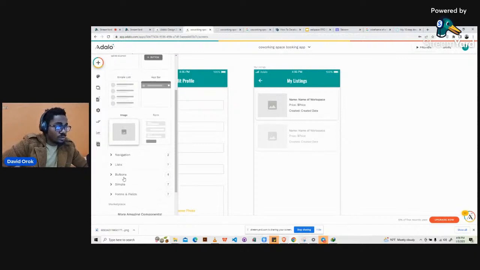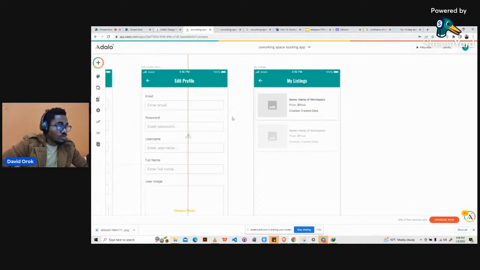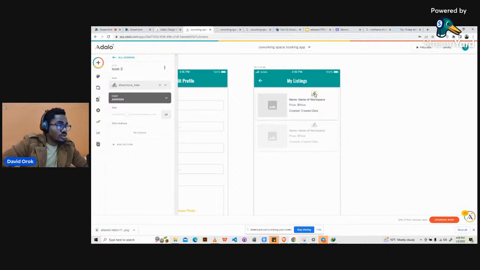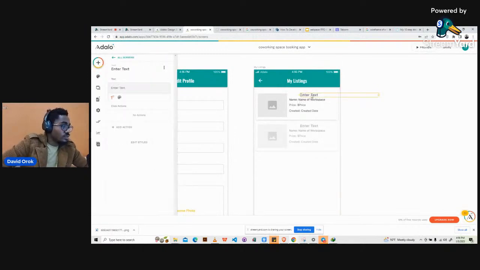We will come to buttons. We want to be able to add an icon for edit. Well, we can use an icon, or we use just normal text, depending on how you want to do your UI. I think in this particular situation, let's just use text. I think text might even be more beautiful.